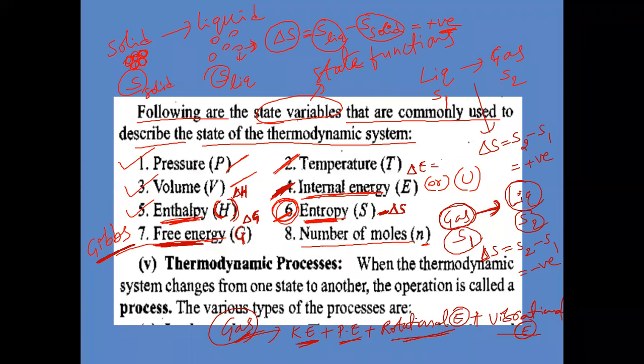Like this, the final value minus initial value we have taken. That means every property here is depending on what? Final state, initial state. What do you mean by delta T? Final temperature minus initial temperature. So like this, only on the initial state and final state of the system these properties will be dependent. What do you mean by delta V? Final volume minus initial volume. Like that, we can take the difference of any two values, final value minus initial value. These are state functions or state variables.